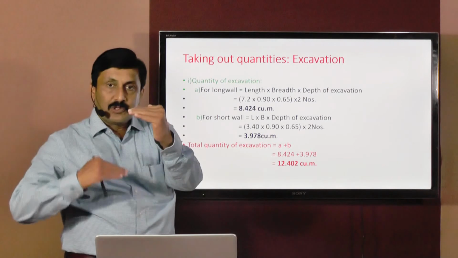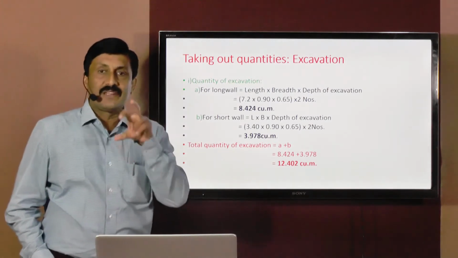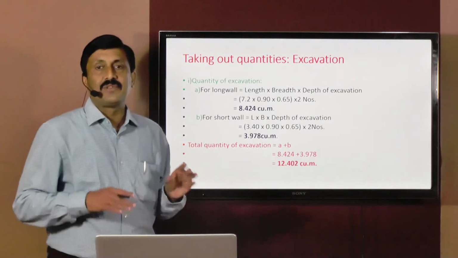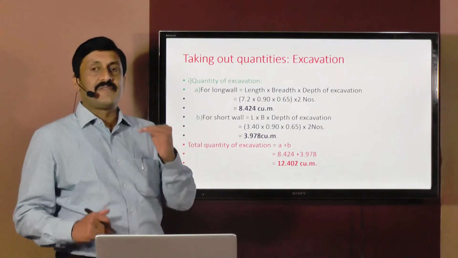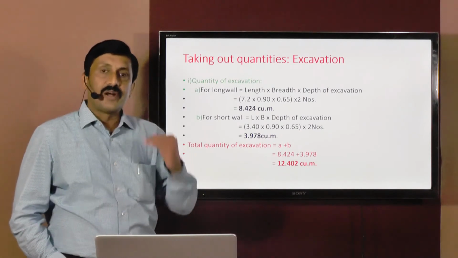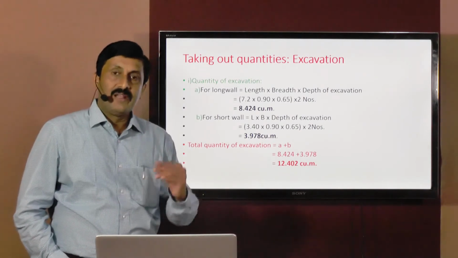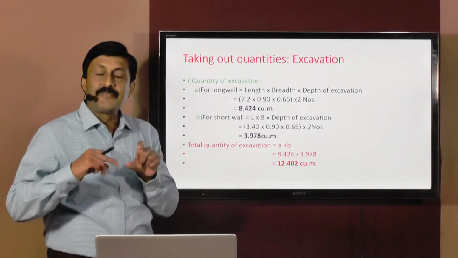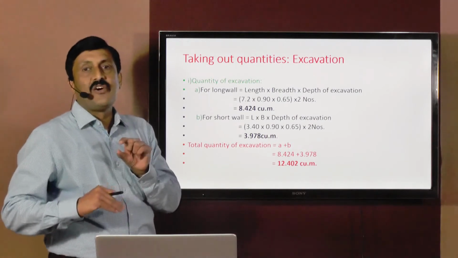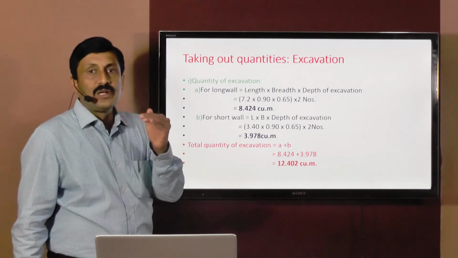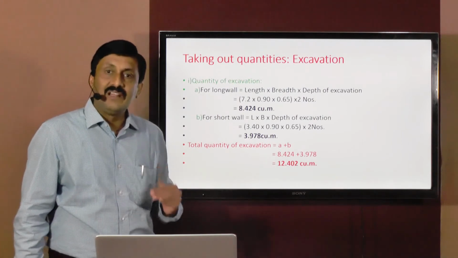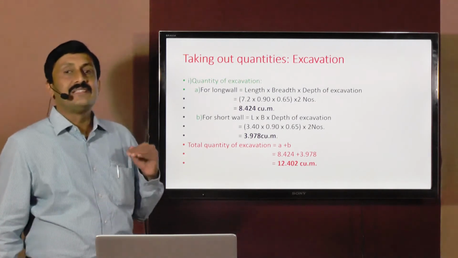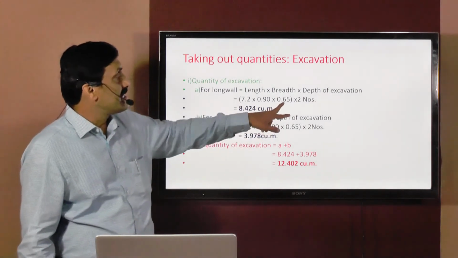Below ground level up to the bottom level of PCC, whatever the depth which is seen in the section, that depth is considered as depth of excavation. Refer to the section elevation once again. You will see that below ground level, there is a UCR masonry up to 0.5 meter depth up to the top of PCC, and after that there is a PCC of 15 centimeter thickness. So total depth below ground level till the bottom of PCC is 50 centimeters plus 15 centimeters, that is 65 centimeters, that is equal to 0.65 meters.